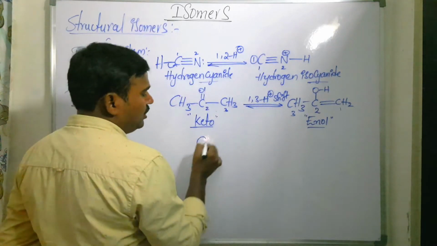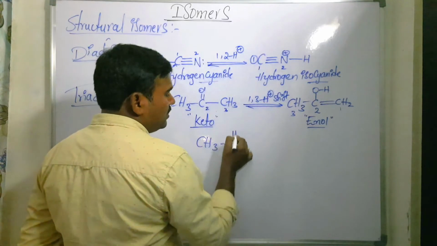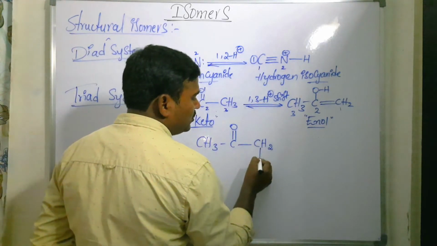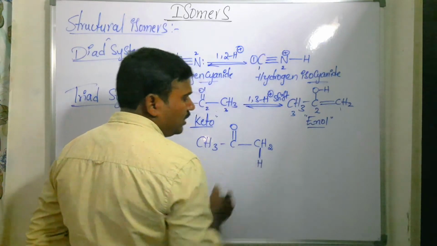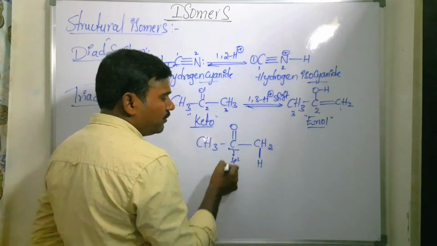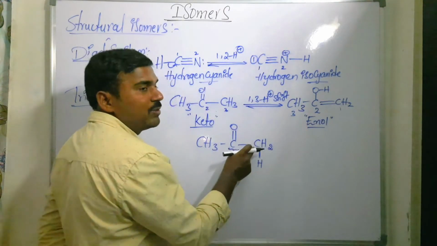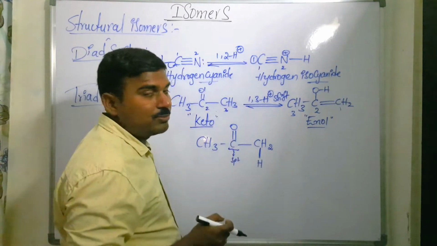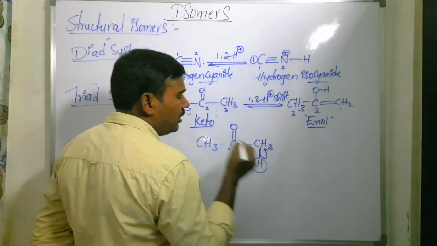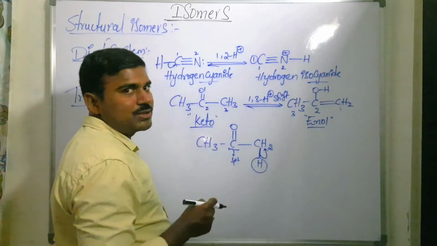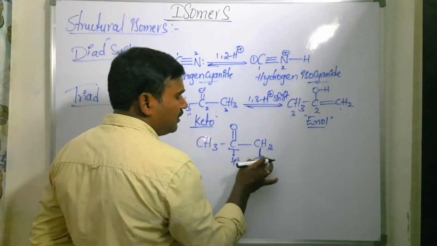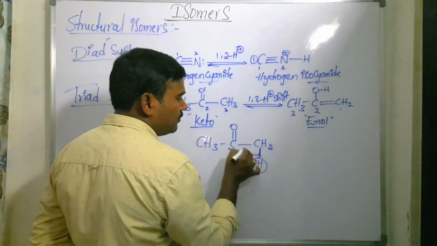Now what happens actually: you see here CH3 C double bond O, and here I am writing CH2H. The carbonyl carbon is an sp2 carbon, more electronegative, so it withdraws electrons from the neighbouring carbon and this hydrogen. This hydrogen is lost as a proton, H plus ion. That H plus ion will be shifted onto this oxygen, and the bond shifts between these two carbon atoms.